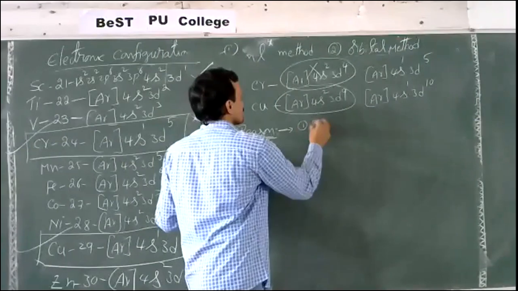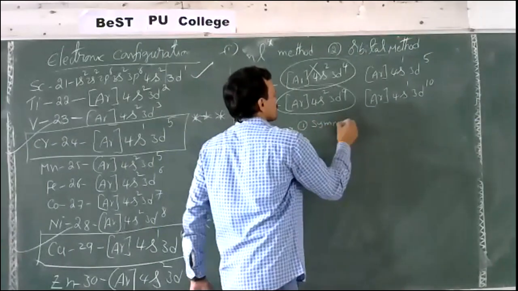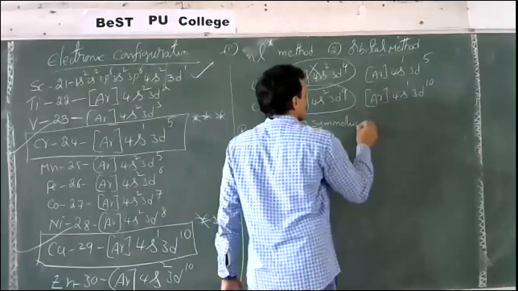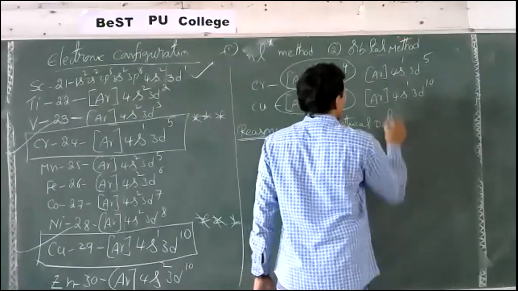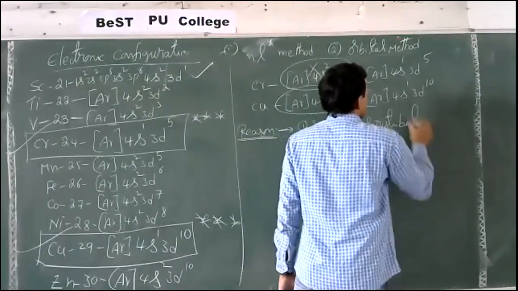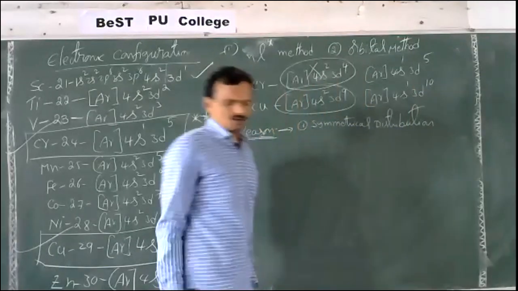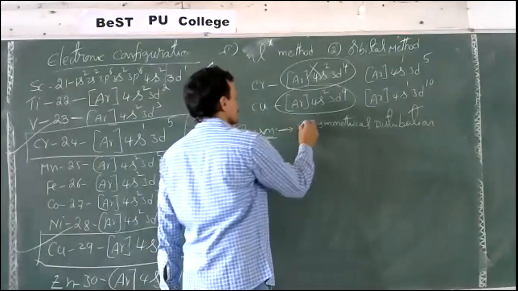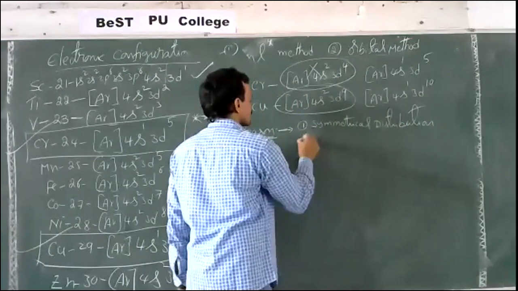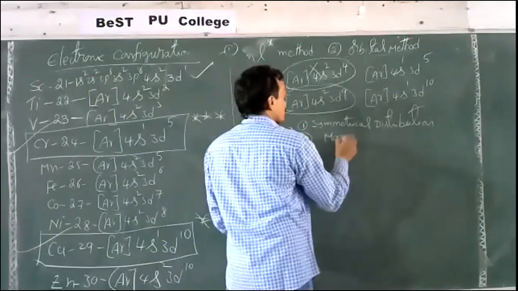One is symmetrical distribution of electrons. The second one is maximum multiplicity.